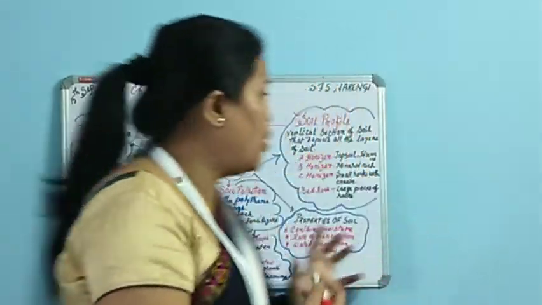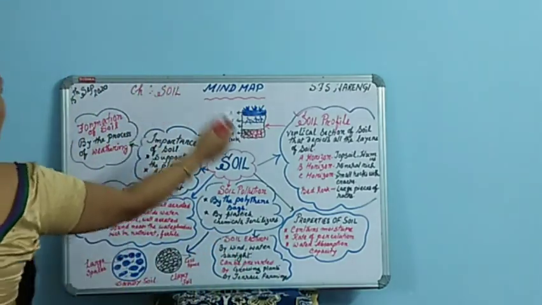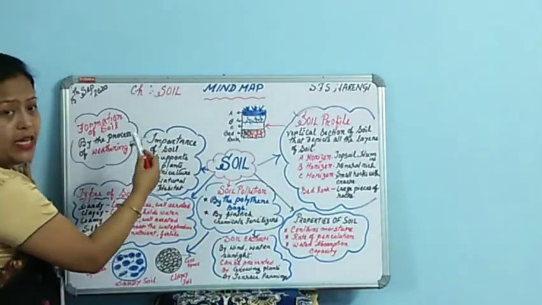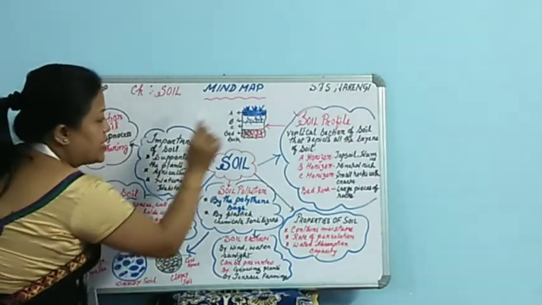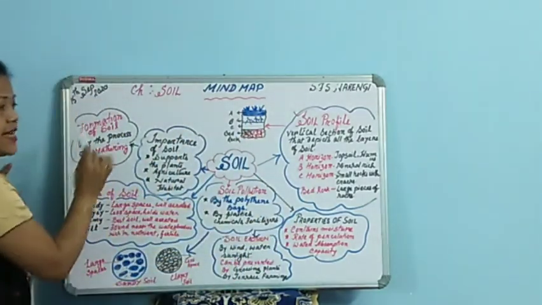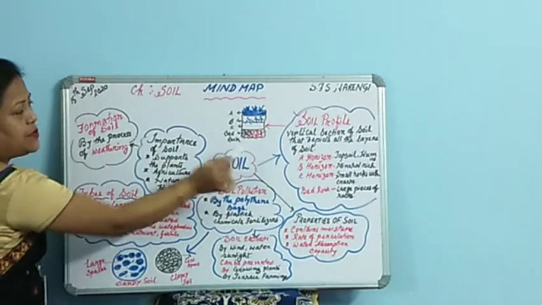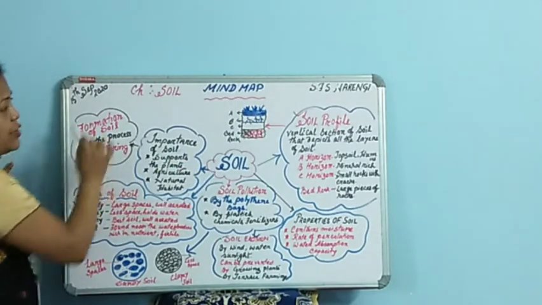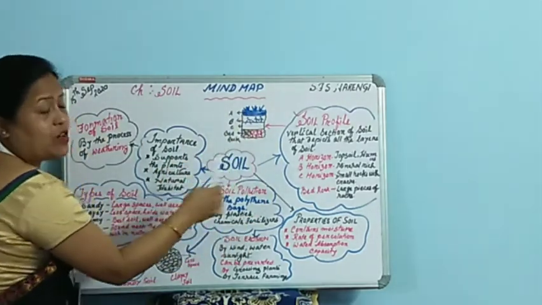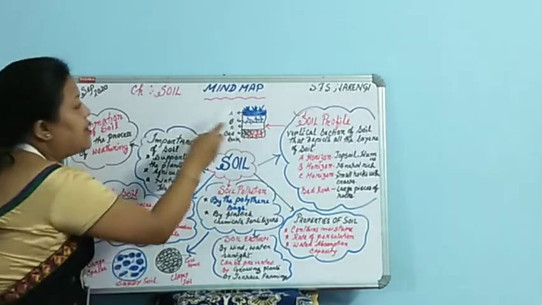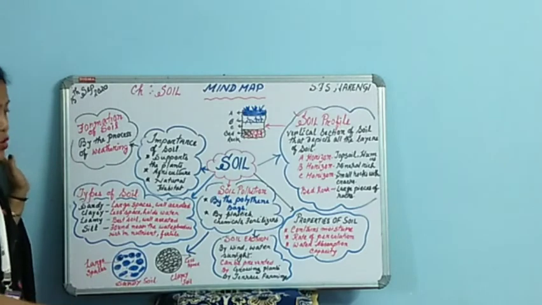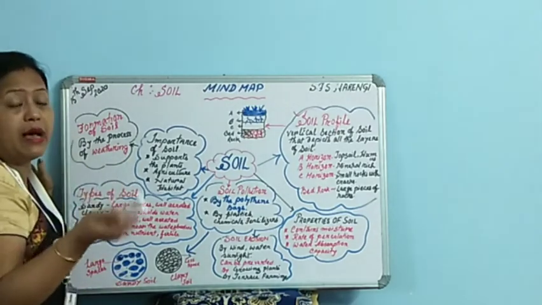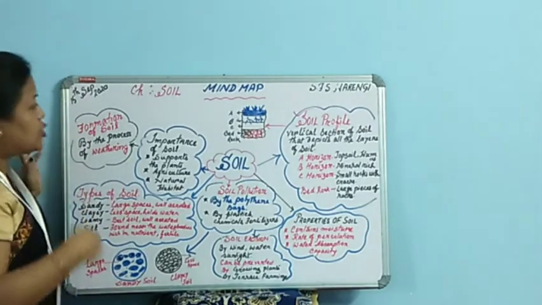So here on the board, if you can see, I have drawn the mind map related to the chapter soil. Okay, the heading I have placed at the center. You can see the different topics I have written at the side, on different branches. And to make it much more interesting, and easier to understand, I have added some drawings here. So this you can also do: add some drawings to your mind map for better understanding. Fine.